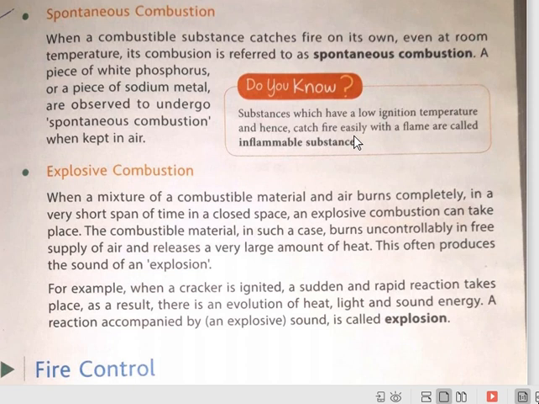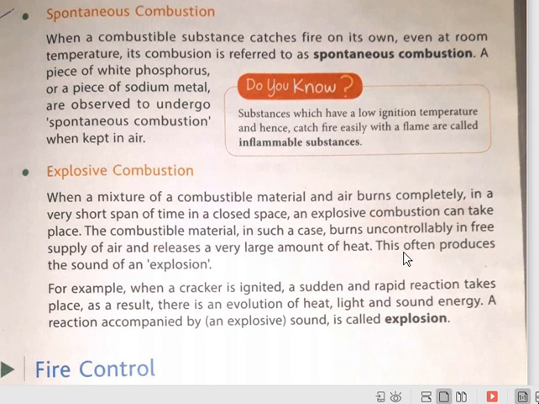Now the last one is explosive combustion. In this type of combustion, a mixture of combustible substance and air burns completely in a very short span of time in a closed space. When combustion takes place in a closed space and in a very short span of time, it is called explosive combustion. Here the whole material catches fire at once.